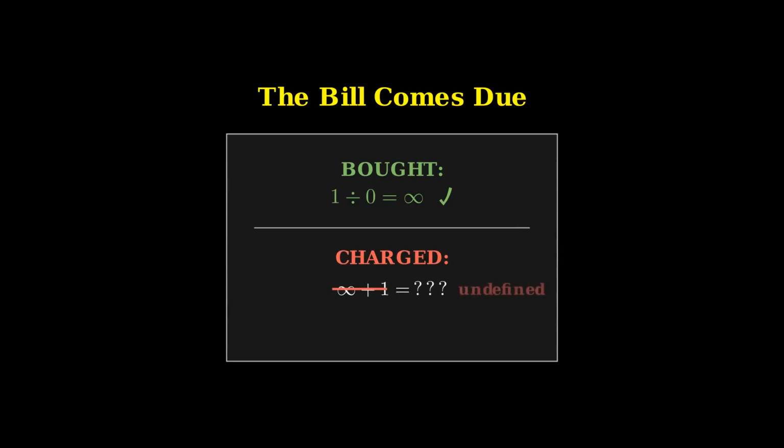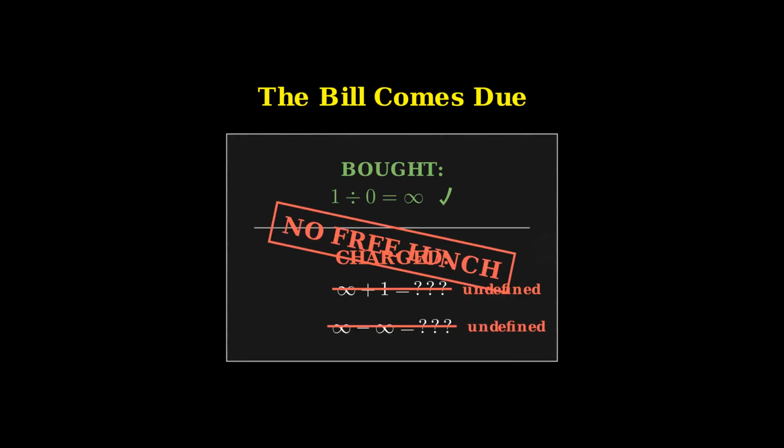So why don't we all just use this and tell our calculators to relax? Because there's a price. On the Riemann sphere, some of your favorite algebra rules stop working. Things like infinity plus 1 or infinity minus infinity become meaningless. You've traded one set of forbidden questions for another. You bought the right to divide by 0, and the bill came due somewhere else. There is no free lunch, especially in mathematics, where the lunch was never real to begin with.